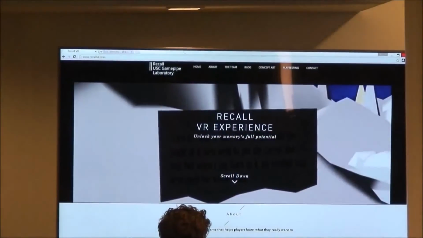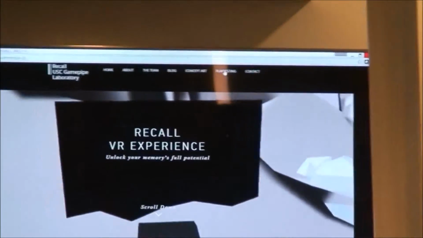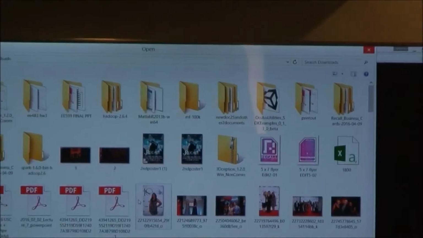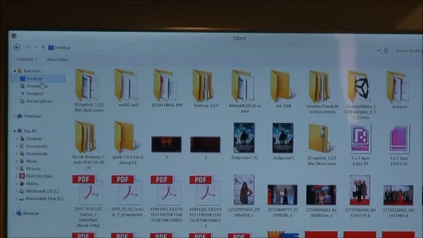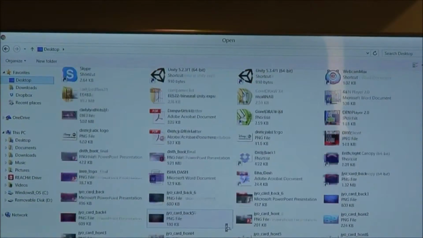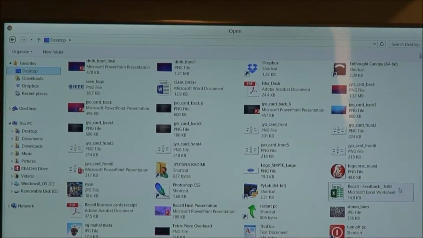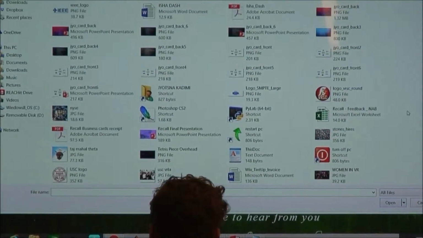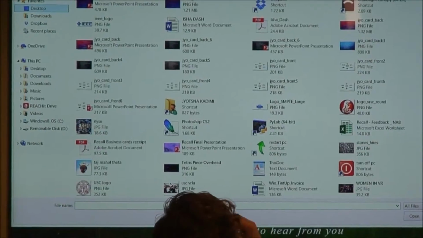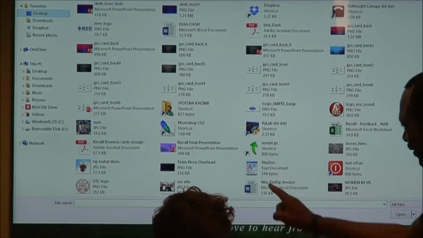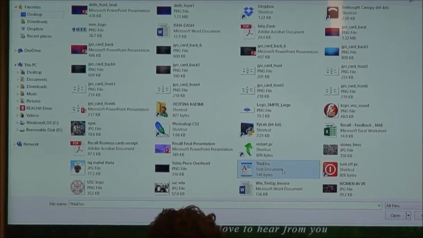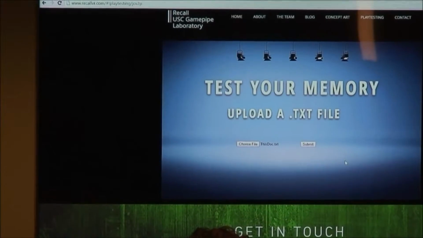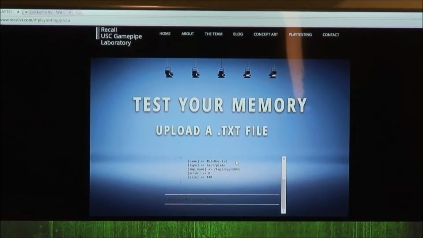So let's go over to our website and then upload the document. This doc, but I don't see it. It's right there. Second one, third, right here. We're good to go.